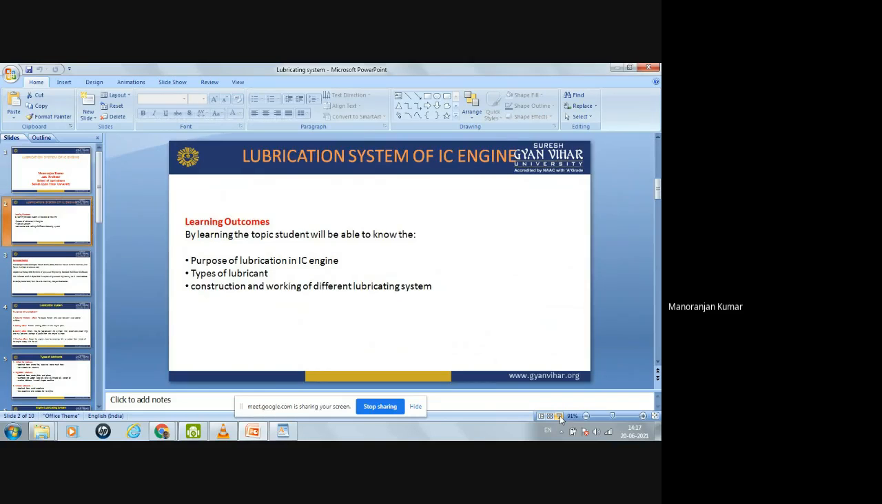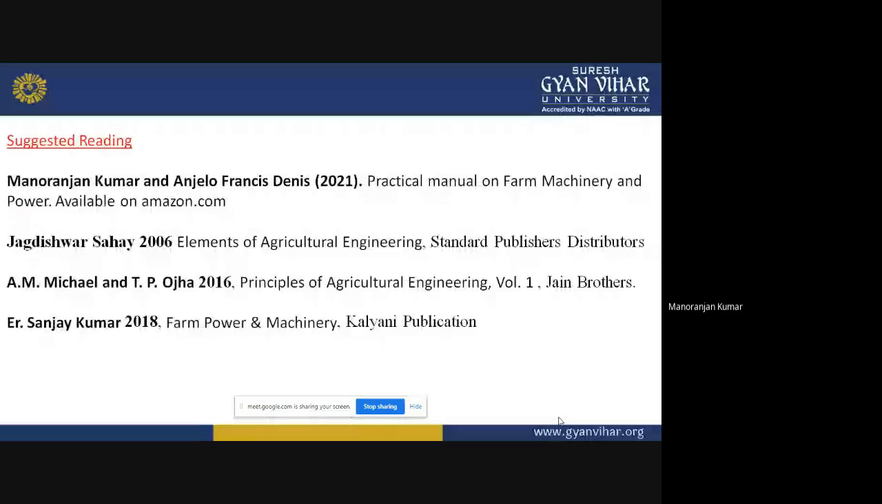For this lecture, the students can refer to these books: the Practical Manual on Farm Machinery and Power by M. Kumar and Angelo Francis Dennis, Element of Agricultural Engineering by Jagdishwar Sahai, Principle of Agricultural Engineering by Michael and Ojha, and Farm Power and Machinery by Engineer Sanjay Kumar. These are some reference books you can refer to for this chapter.